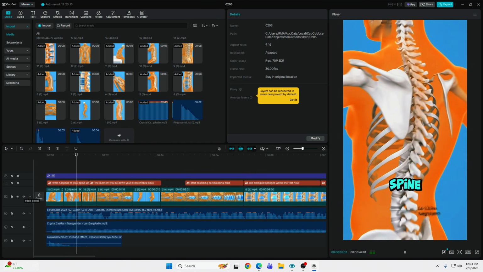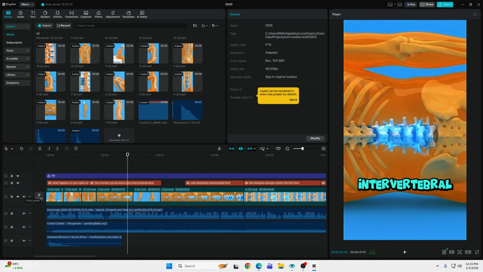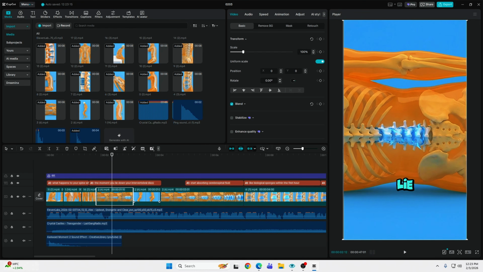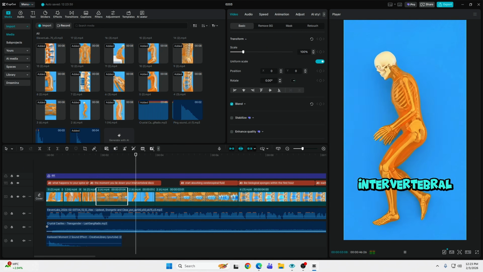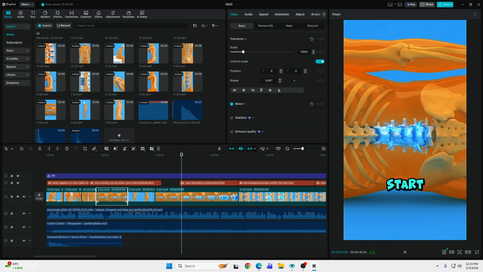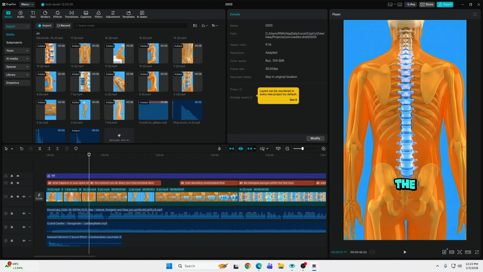What happens to your spine while you sleep? The moment you lie down, your intervertebral discs start absorbing cerebrospinal fluid.